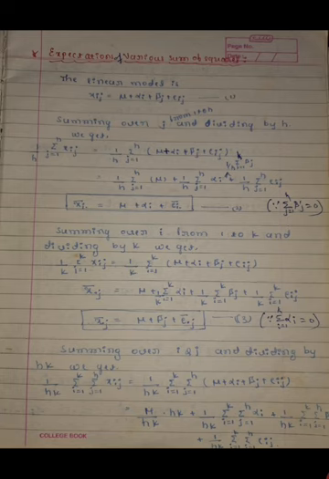Next, summing over i and j and dividing by hk of equation 1, we get (1/hk) double summation i=1 to k, j=1 to h x_ij = (1/hk) double summation i=1 to k, j=1 to h (mu + alpha_i + beta_j + e_ij). The summation is independent of mu, that is why hk divided by hk times mu, the hk cancels, giving only mu, plus (1/hk) double summation of alpha_i, plus (1/hk) double summation of beta_j, plus (1/hk) double summation i=1 to k, j=1 to h of e_ij.